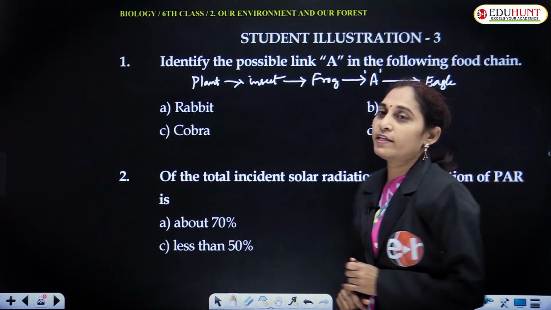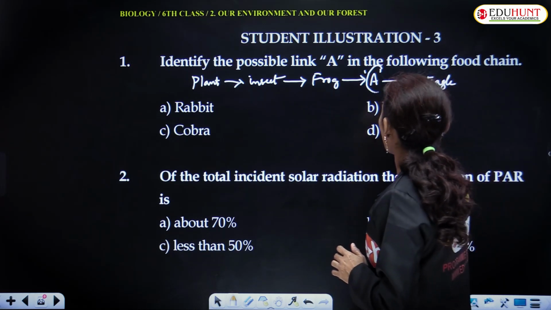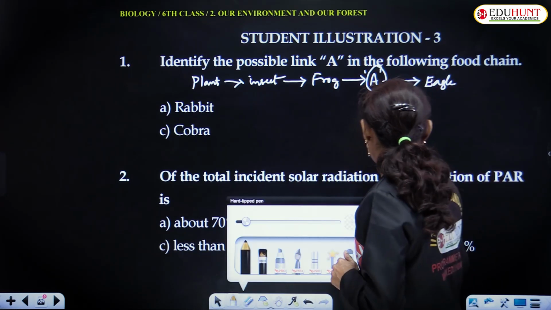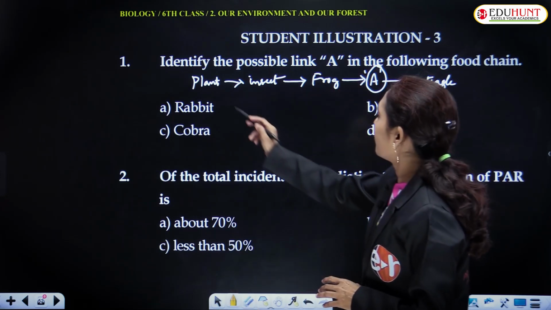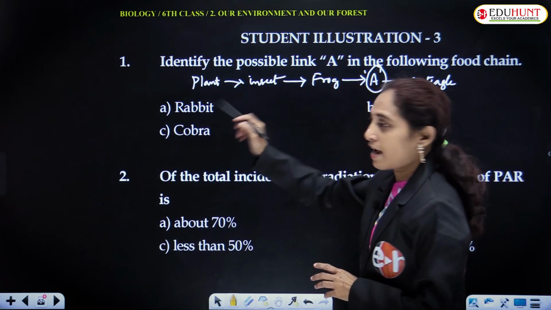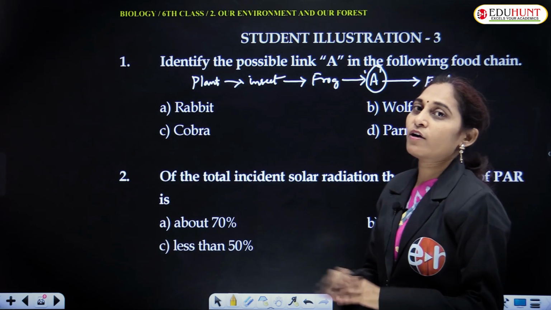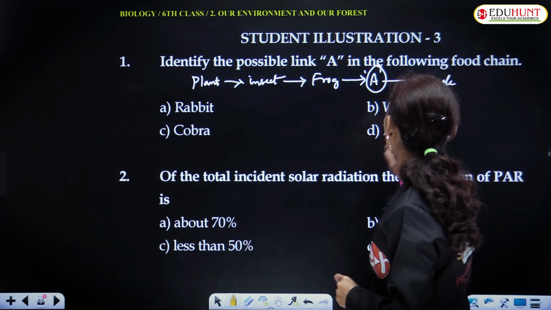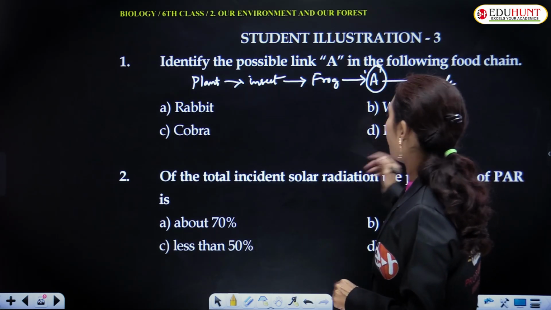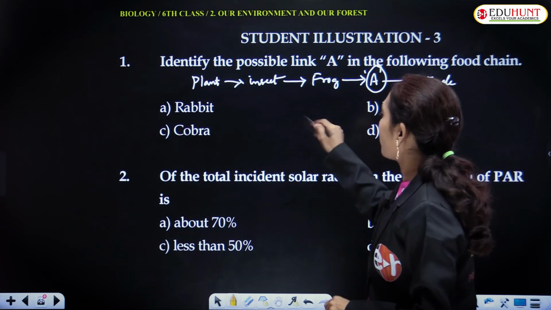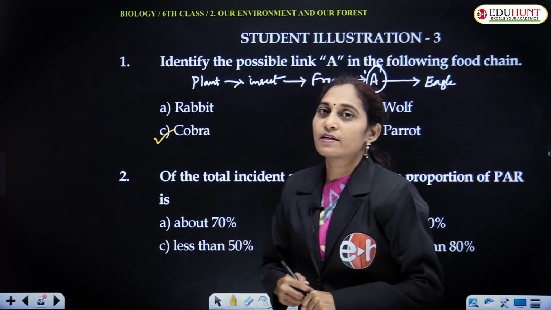In this link, we need to find out what A is. It's not rabbit, because a rabbit does not eat frog. Among wolf, parrot and cobra, cobra is a snake.